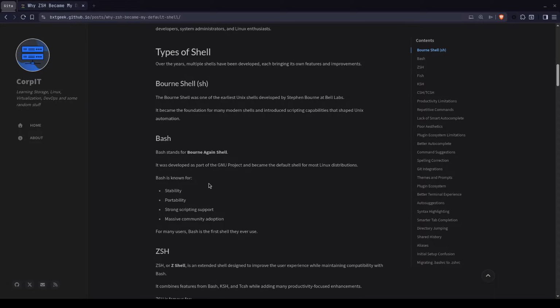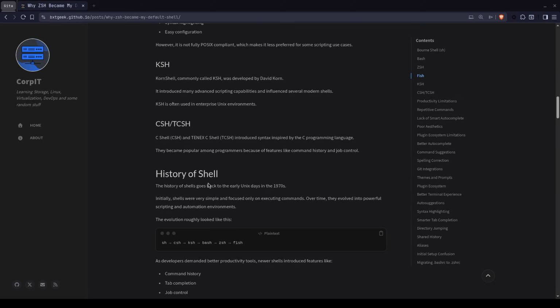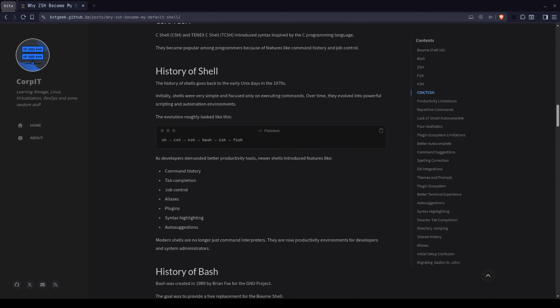History of shell. Shells have existed since the early Unix days back in the 1970s. Initially, shells were very simple, but over time they evolved with features like command history, tab completion, job control, aliases, plugins, syntax highlighting, and auto suggestion. That evolution eventually gave us modern shells like ZSH or Fish.